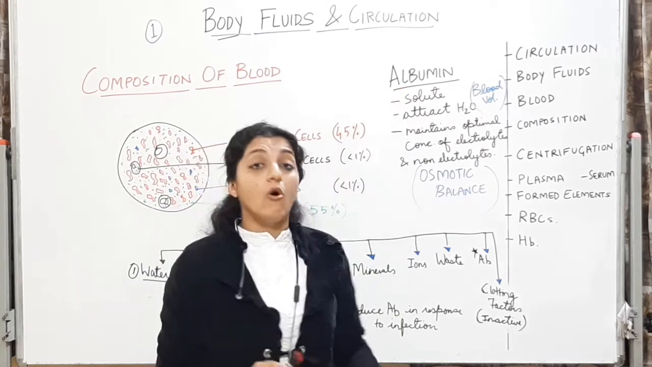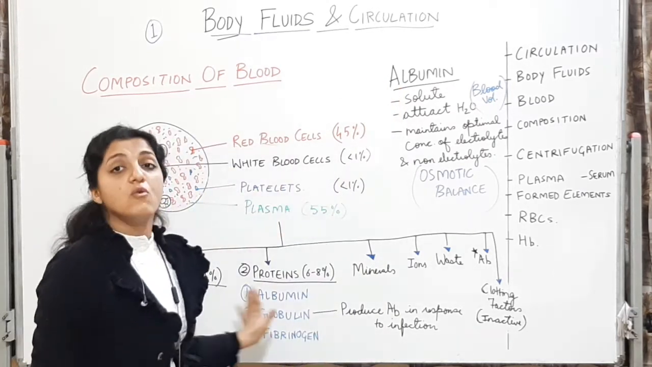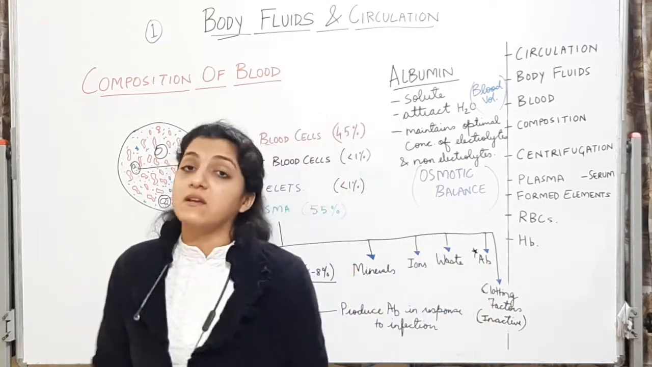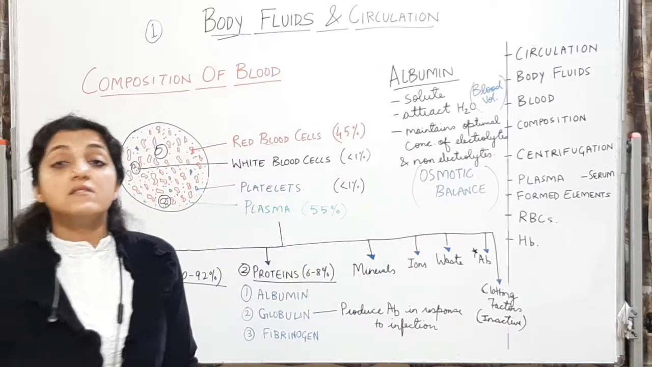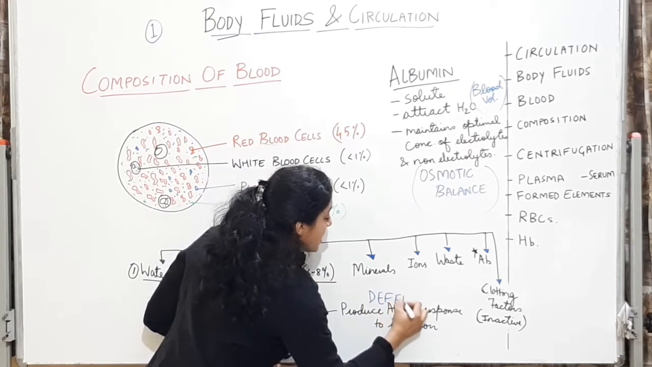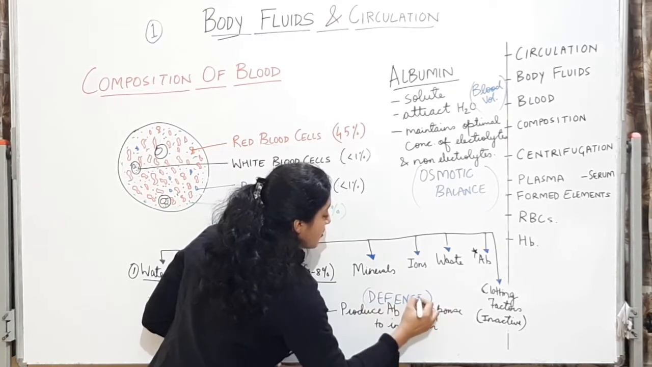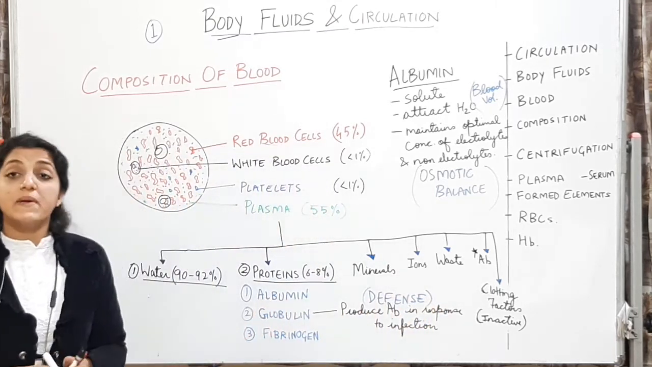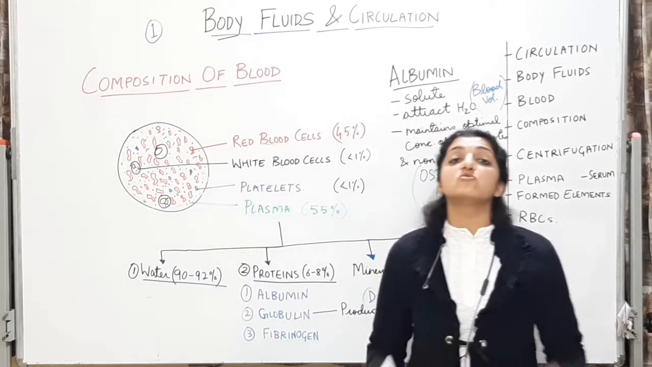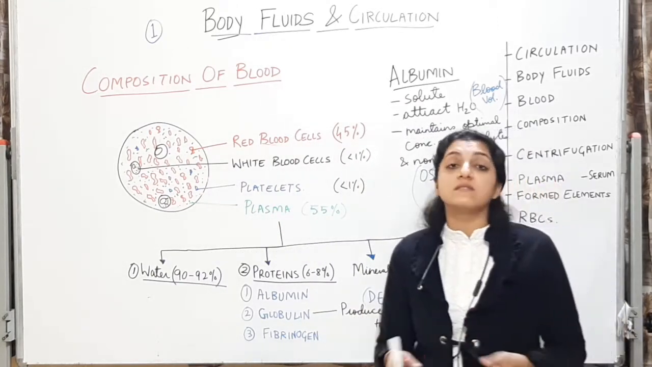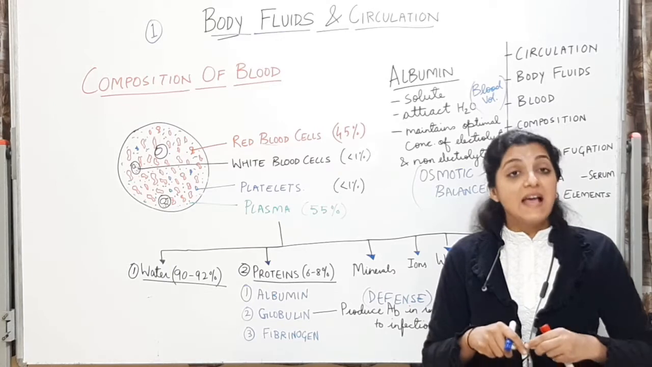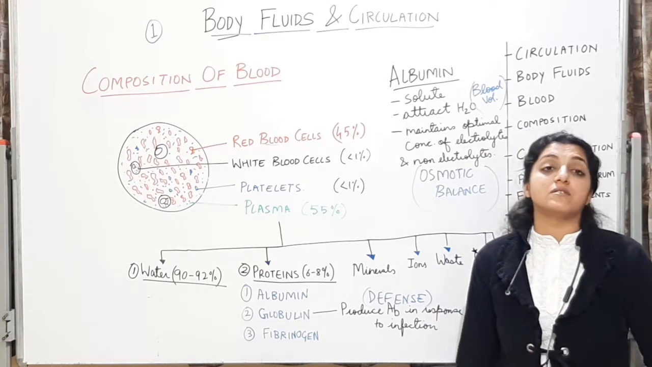The third one is the globulin. Globulin का function होगा, it is going to produce antibodies in response to various infections, various inflammations. And thus is going to help in the defense mechanism. Defense mechanism में help करेगा globulin. It is going to produce antibodies in response to, in reaction to various inflammations, various infections in the body, and thus it is going to help in defense mechanism. It is going to help the body fight against those infections.